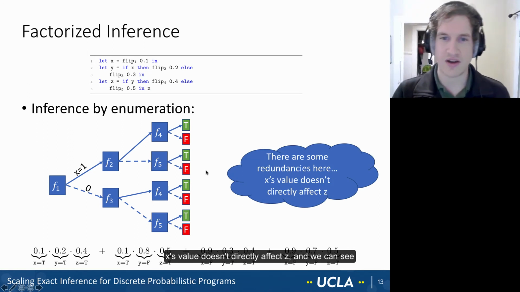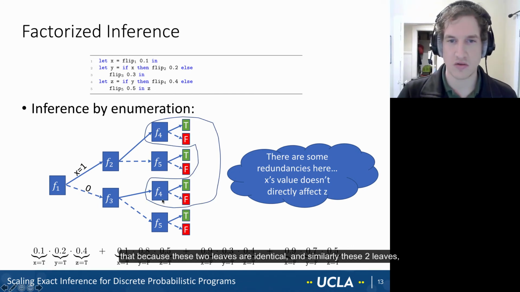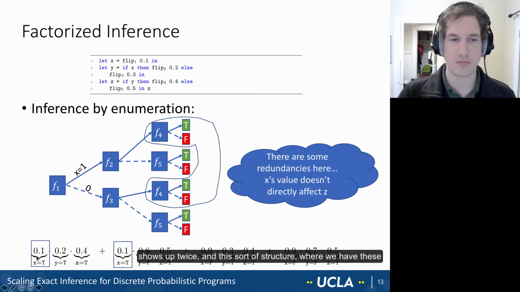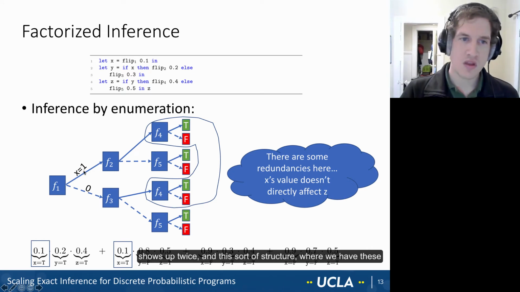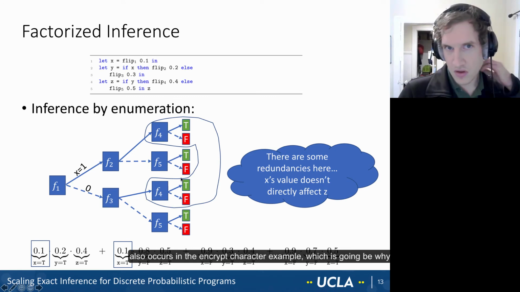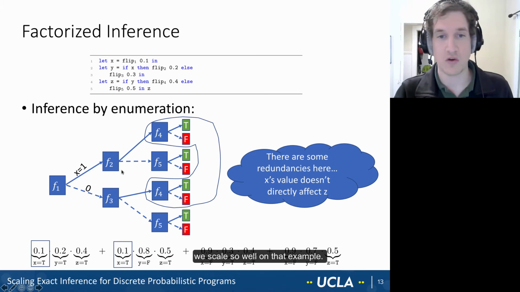X's value doesn't directly affect Z. We can see that because these two leaves are identical, and similarly these two leaves. And this shows up in the sum. We can see this 0.1 shows up twice. And this sort of structure, where we have repeating leaves along different branches, also occurs in the encrypt character example, which is why we scale so well on that example.